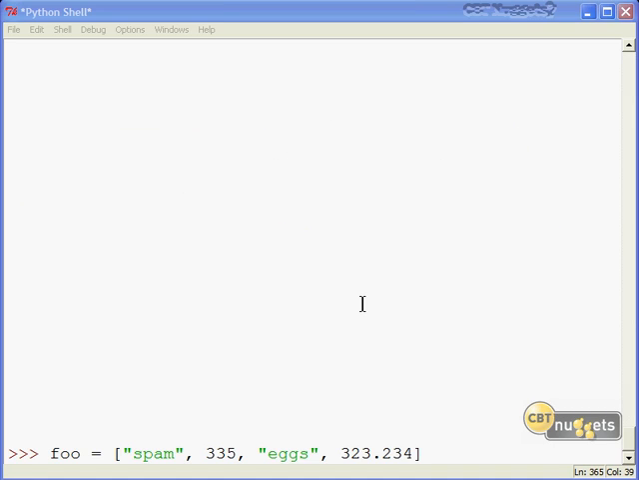All right, here we are back in the Python interpreter. As you see, I've created a name called foo that includes, let's see, 1, 2, 3, 4 elements in this list, or 4 items. You see we have spam, 335, eggs, and a decimal. Couple points, just one initially that I want to make.